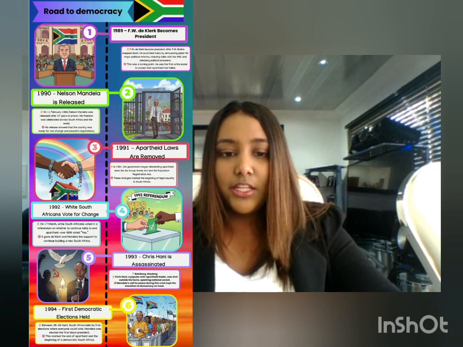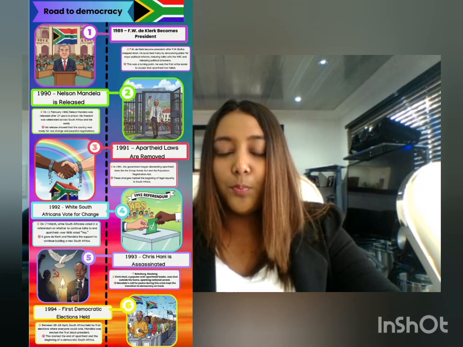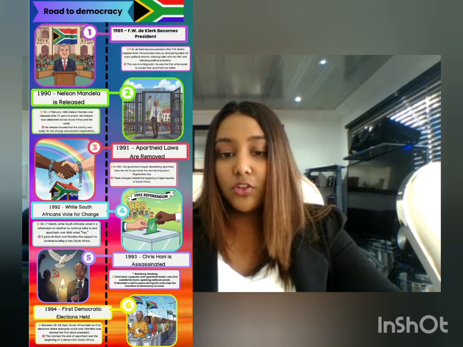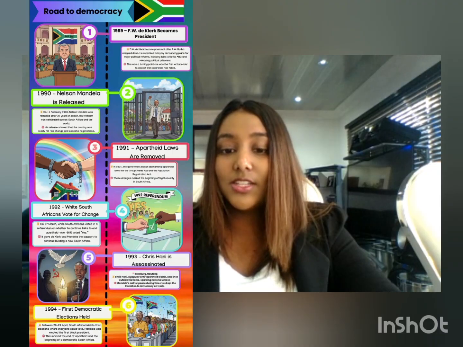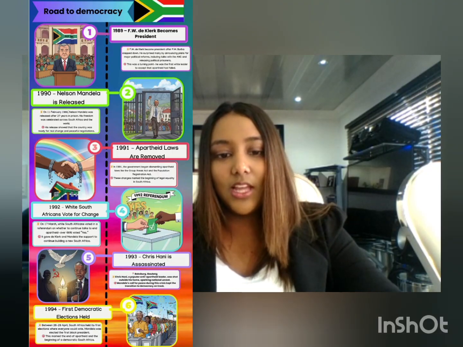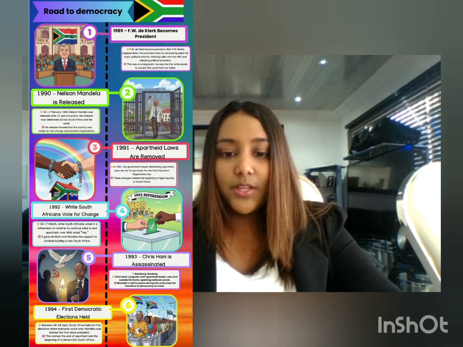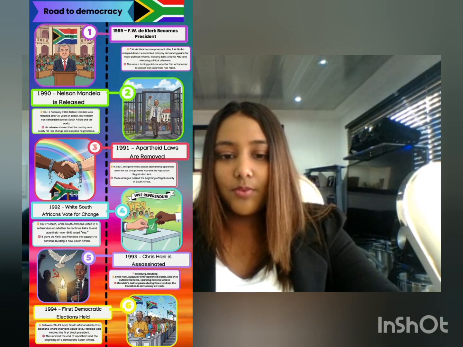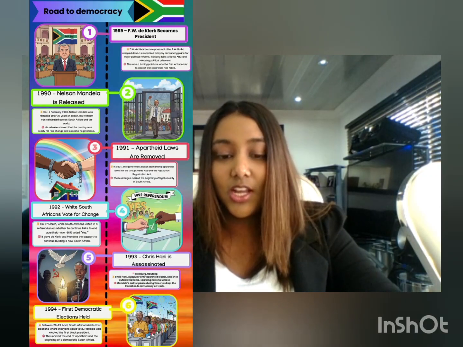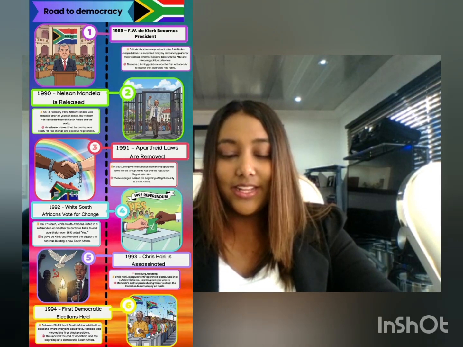Unlike previous leaders, he chose political reform, changing the system instead of defending it. He allowed more freedom of speech, hinted at negotiations, and opened the doors for talks with groups like the African National Congress, the ANC. This event mattered because it was the first real step towards ending apartheid. Without de Klerk's decision to reform, the next steps would not have been possible. On the poster, we can see the image of de Klerk speaking in Parliament. This reminds us that his power came from government and he used it to start change. This change led to our next event, which was Mandela being released in 1990.